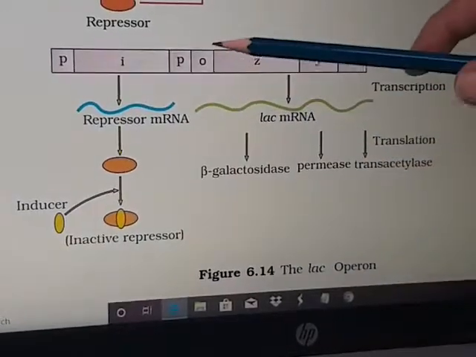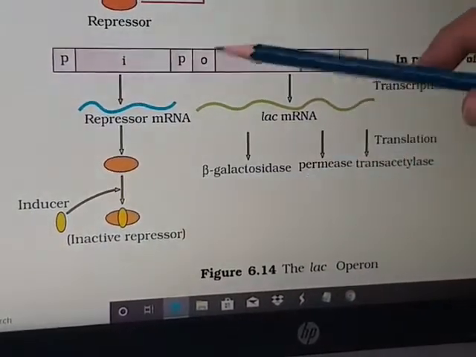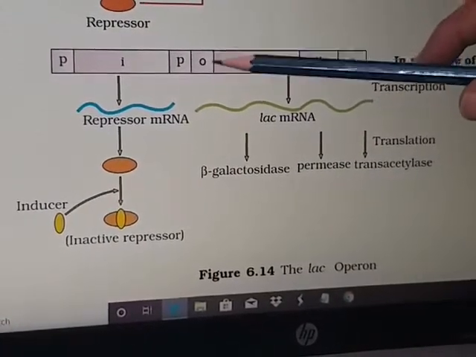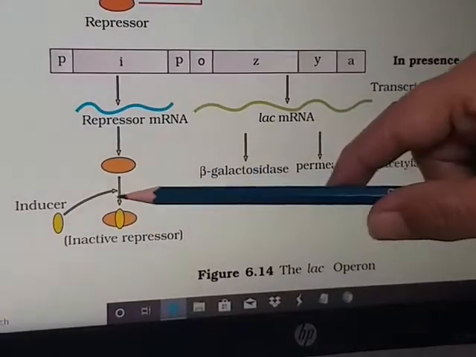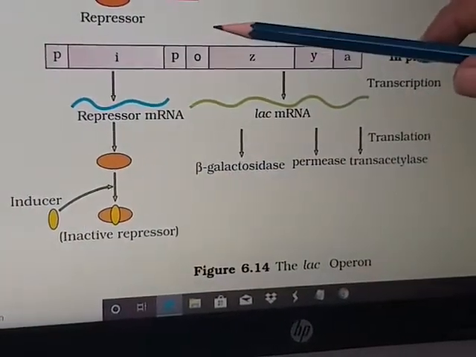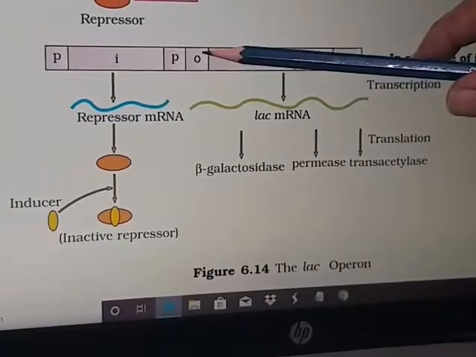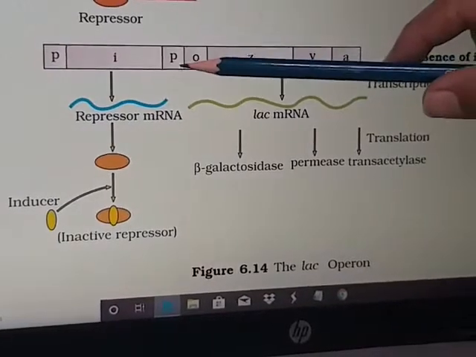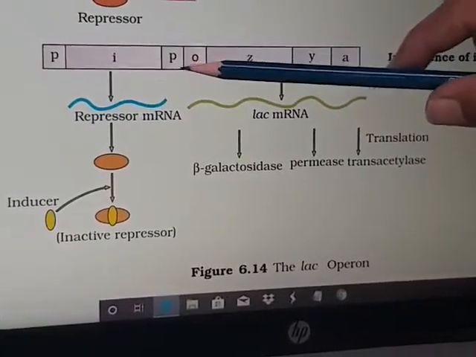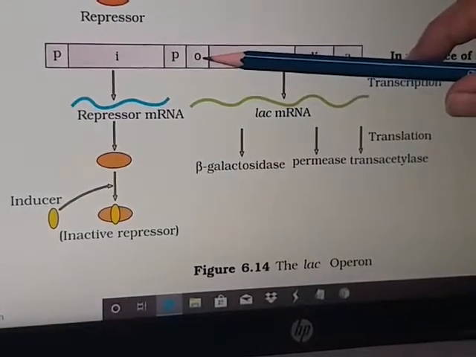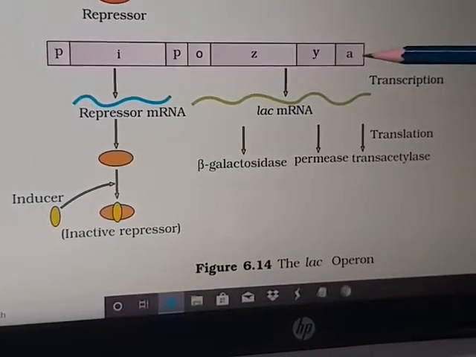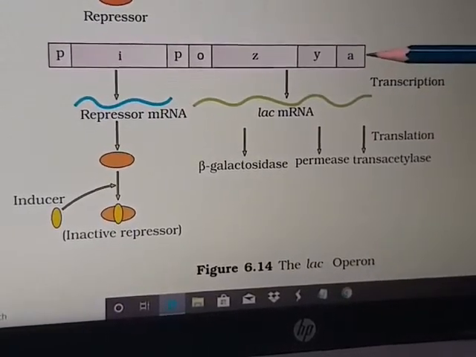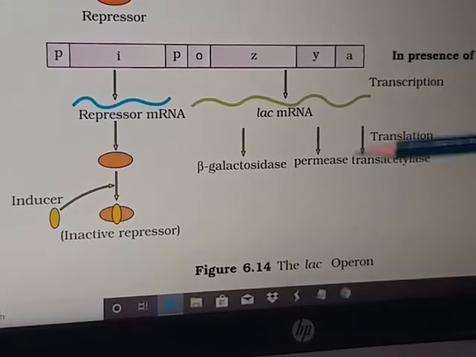Now you see, the operator site is free. The repressor is not able to block the operator, and it can do its normal function. As I have told you, it has 2 possibilities. Either it can bind with this or it can bind with RNA polymerase. When it is able to bind with RNA polymerase, it is the switch on condition. Here again, the promoter is giving the initiation signal, and RNA polymerase freely moves over the operator and over the structural genes Z, Y and A. As they receive the signal, that is the RNA polymerase, they make their proteins.